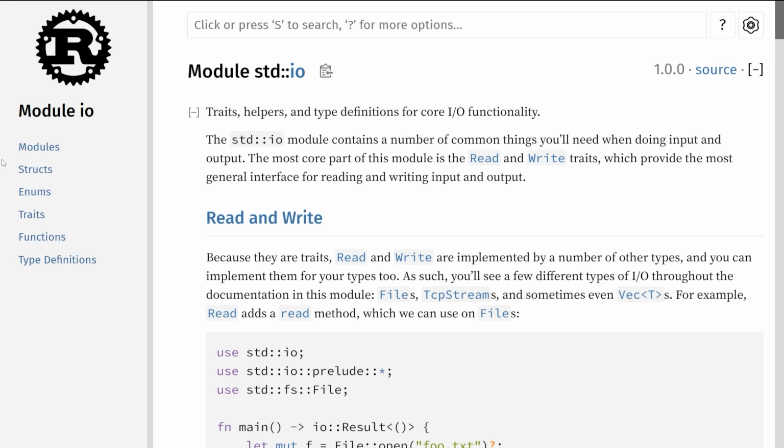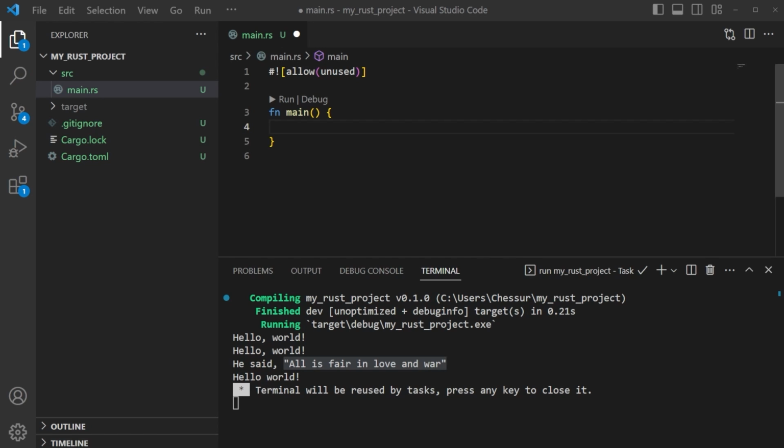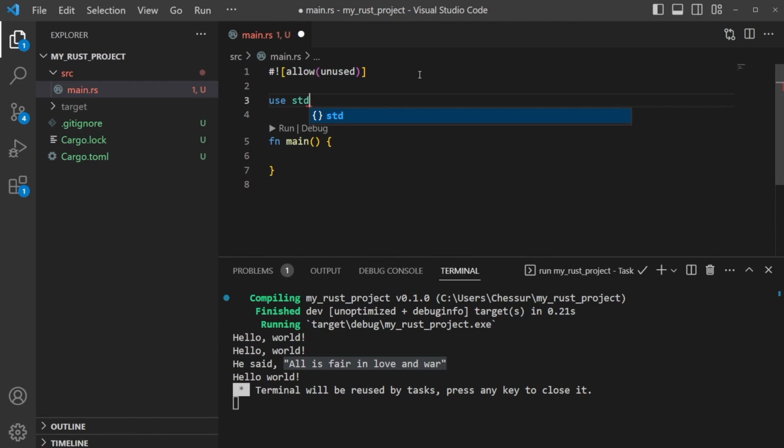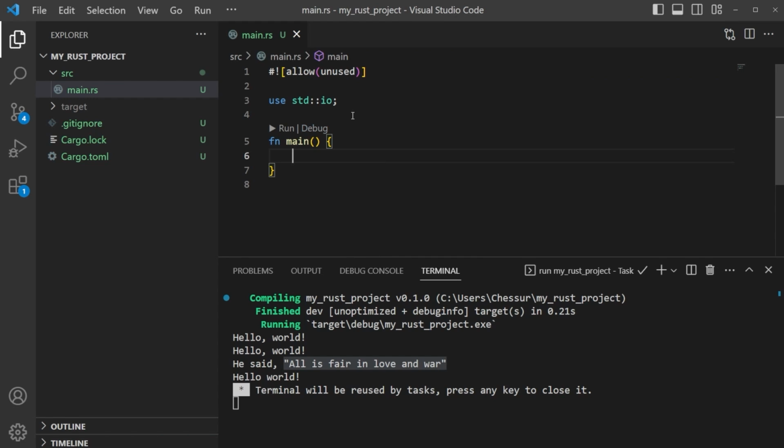Let's go ahead and cut over to our Visual Studio. Okay, and when we want to import here, we're going to just come in here and say use std and then IO, just like this. And congratulations, we have imported this. So if we look at this, now we don't have anything going on. We would get an error if we weren't using this allow unused, because in theory we haven't actually used this yet, but this is why we have this allow unused up here for our purposes. But this allows us to now accept user input.